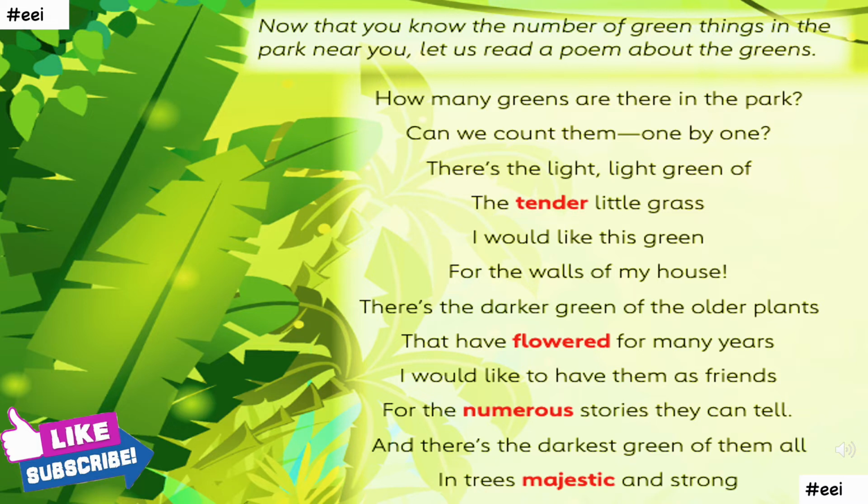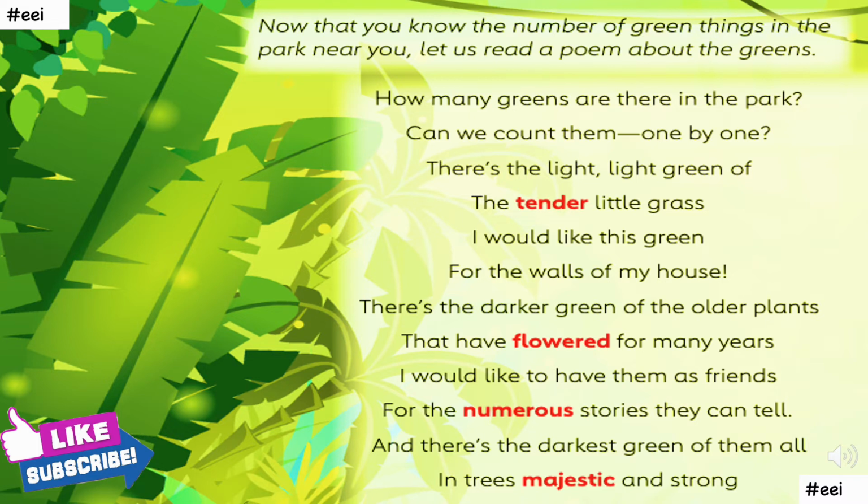Then there's the darker green of the older plants, and they have flowered for many years. And the poet would like to have them as friends, these type of plants which are a little darker in the shade of green, for the numerous stories they can tell. And there's the darkest green of them all in trees, majestic and strong. Now the third shade that the poet is talking about is the darkest shade of green, and the poet wants these type of tall, majestic and strong trees. As we move further, we would get to know what the poet desires from these type of trees.